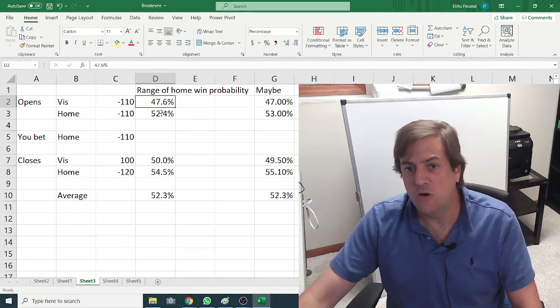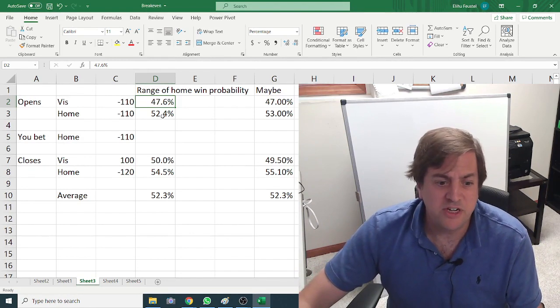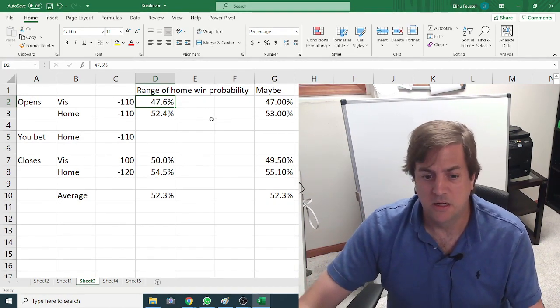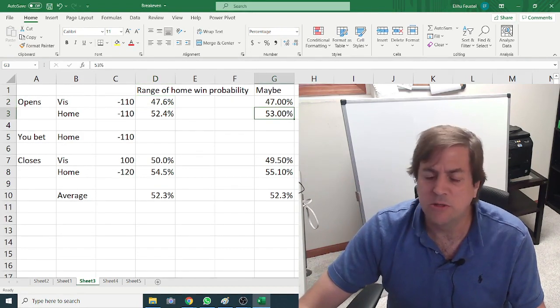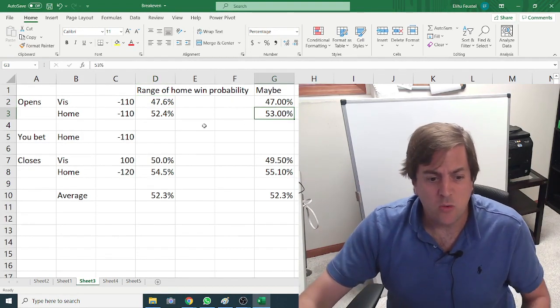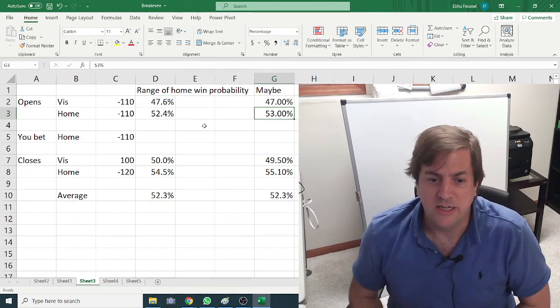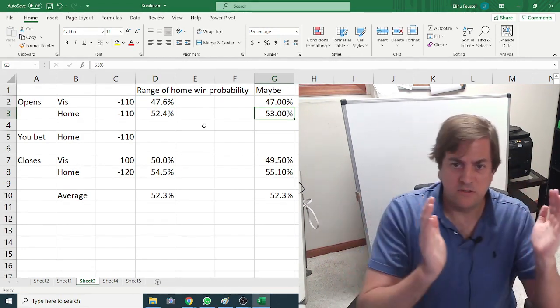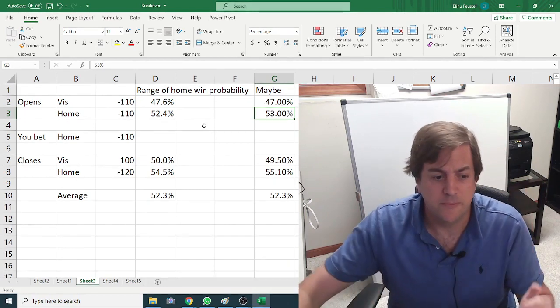Similarly, you might have a home team that's 52.5%. Tiny edge, no one bets it. But if you get to 53%, someone's probably going to bet it. So if all we know is that the price is minus 110, you can bound it. You can say the true odds are probably between 47 and 53. We're not sure, but it's very likely.